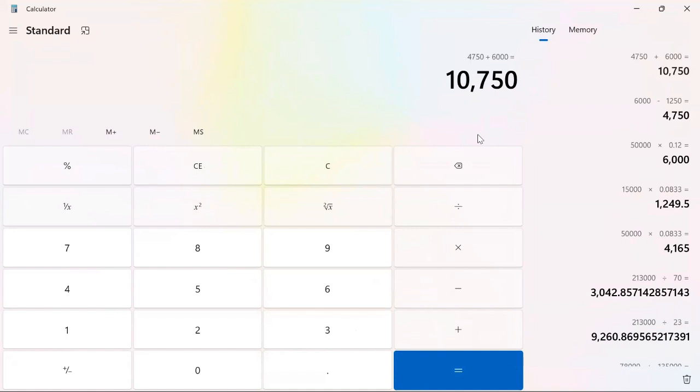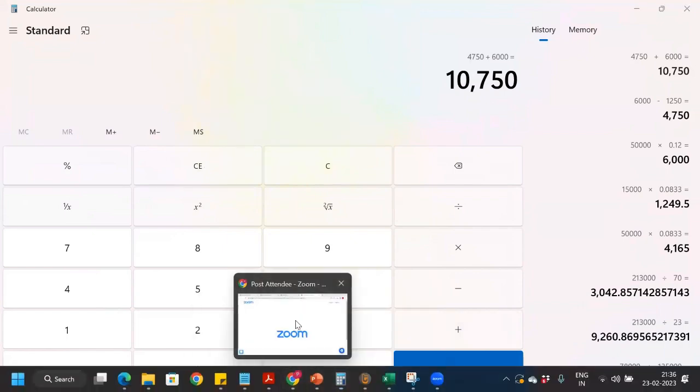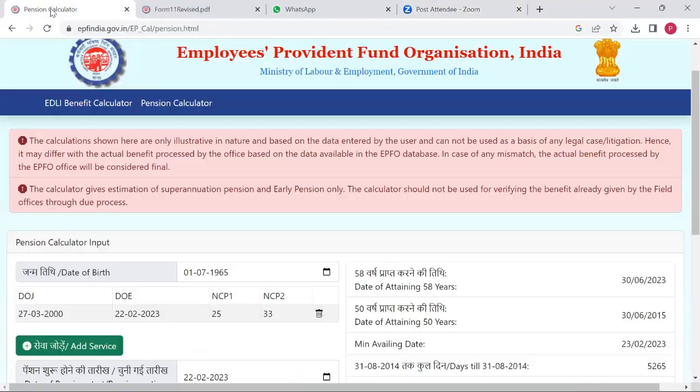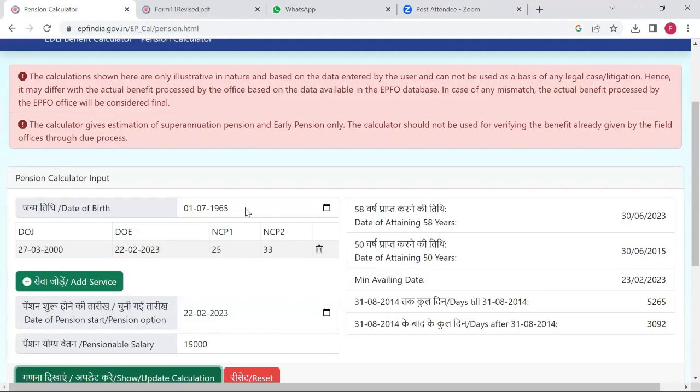Now the question is how much pension I am going to get from this Employee Pension Scheme. So let's assume what is the current pension I'm going to get. We need not search any websites; we can directly go to the EPS website itself. It will tell me how to calculate my pension. This is the EPS pension calculator. I'll have to put my date of birth here. I'm just putting it as 65. Any questions?